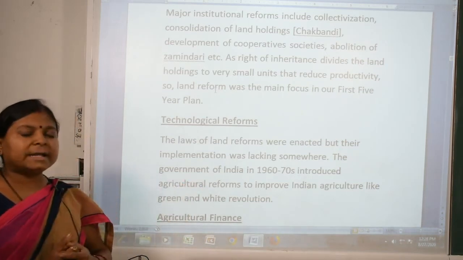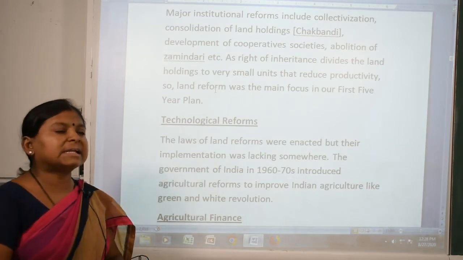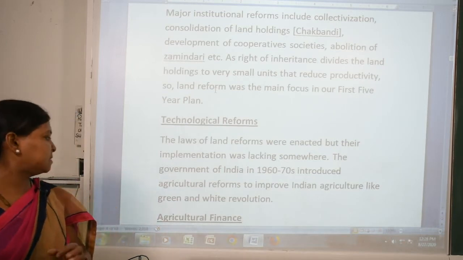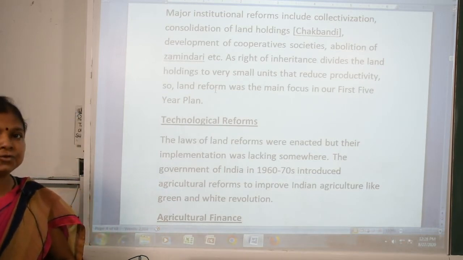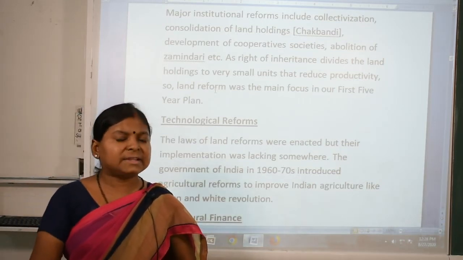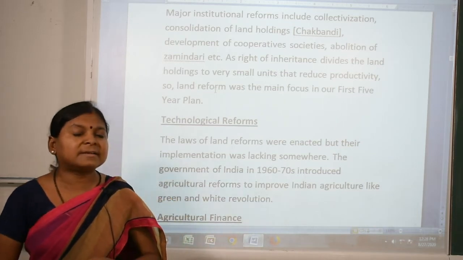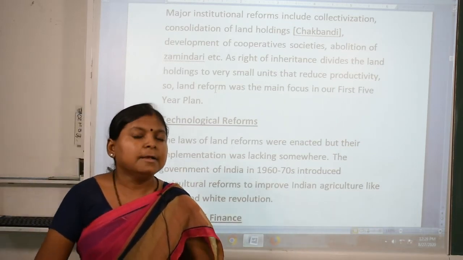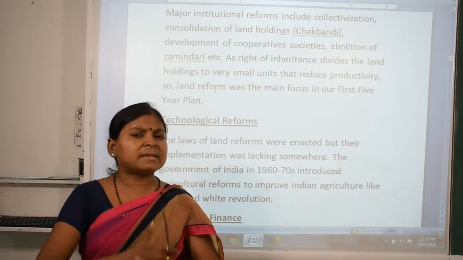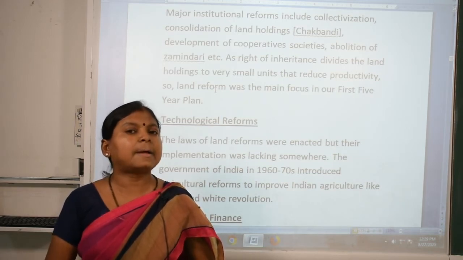See, the Government of India during the 1960s and 70s introduced agriculture reforms, meaning they wanted to improve the Indian agriculture system, like the green and white revolution. Do you know the green revolution? We developed HYV, high yield variety seeds, and we started using fertilizers, pesticides, and insecticides. By using these, our farmers started using them. So this brought a big revolution in the agriculture field, and we increased production.